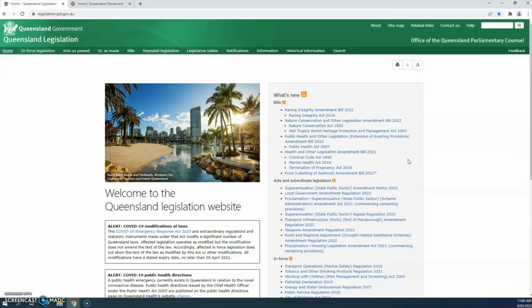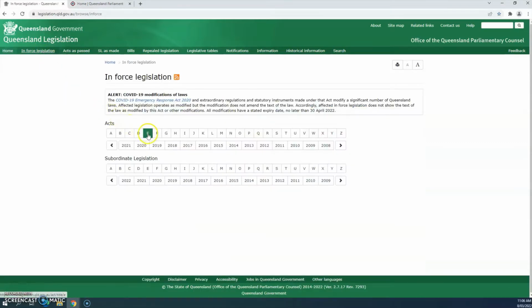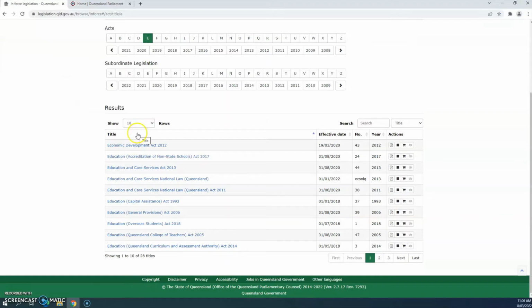The section we are interested in is Section 132A of the Evidence Act, dealing with admissibility of similar fact evidence. Go to In Force Legislation and locate the Evidence Act within the alphabetical list.